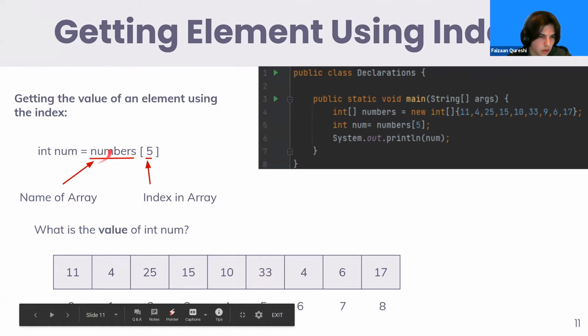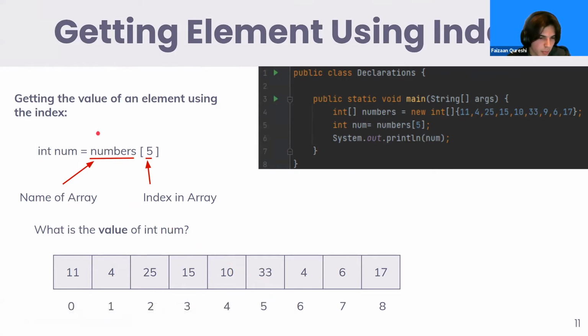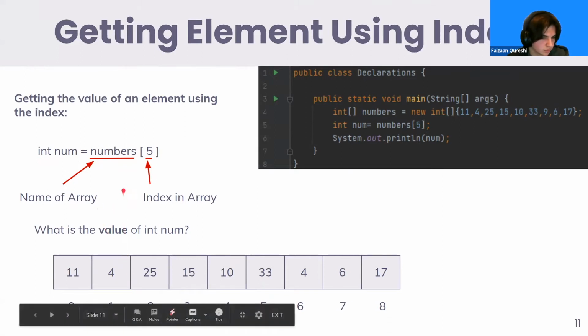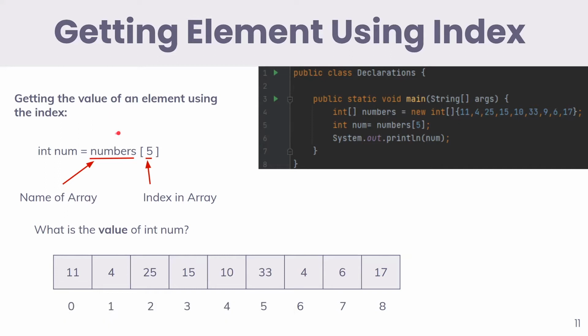So I'm just going to ask this question in the chat. What is the value of numbers and then inside of the brackets 2? So what is the element when the index is 2? Yes, 25 is correct. Is there anyone that does not understand how to do this?